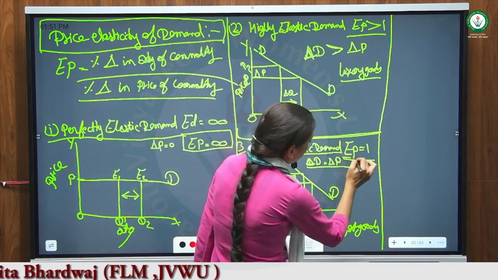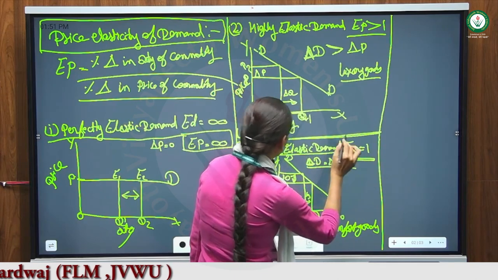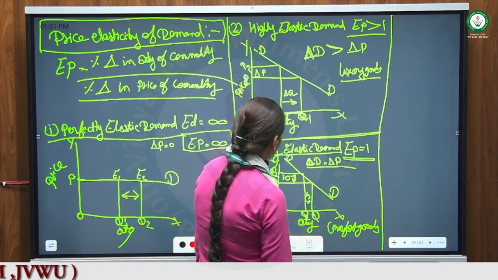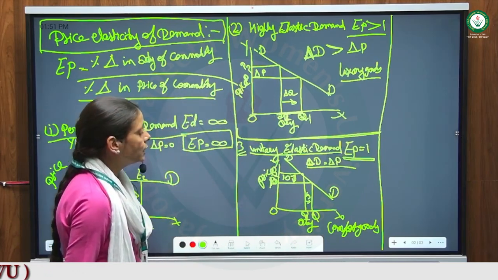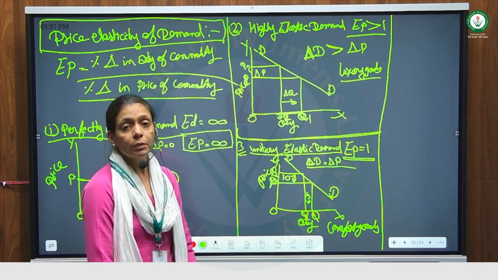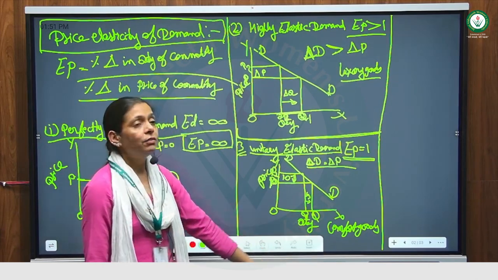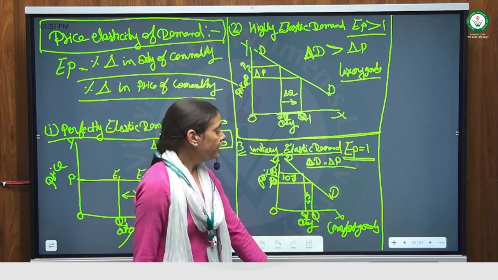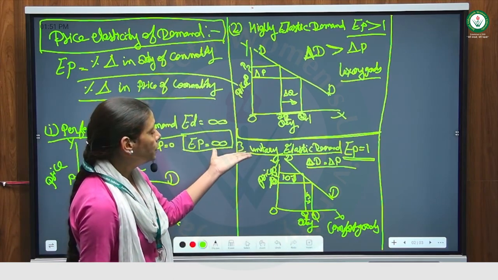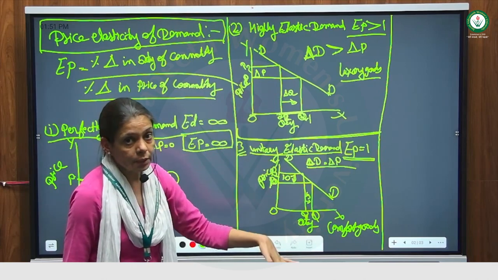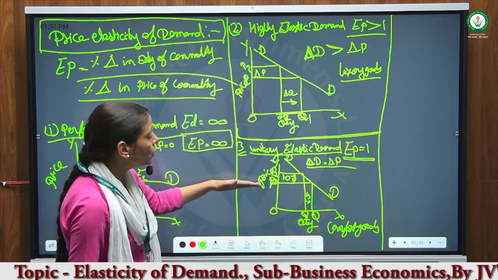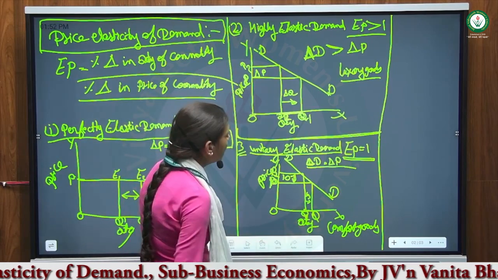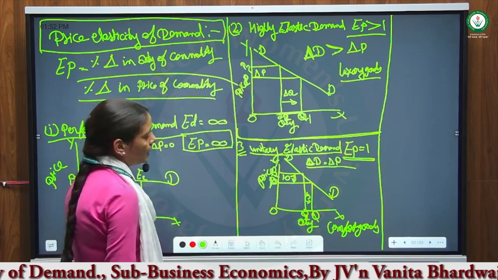The formula of perfect unitary elasticity of demand is EP equal to 1. And the example of unitary elasticity is comfortable goods. What are comfortable goods? Comfortable goods are TV, fridge, sofa, refrigerator, cars, etc. As the price goes 10% up, demand will go down 10%. As the price goes down 10%, demand will go up 10%. This is the unitary elasticity of demand.